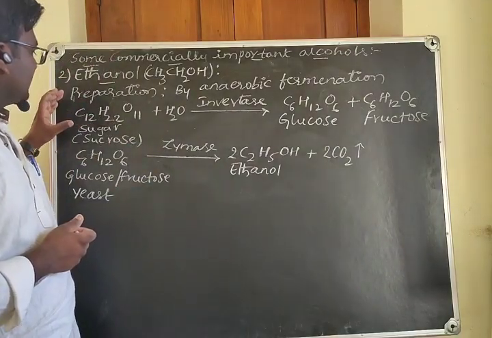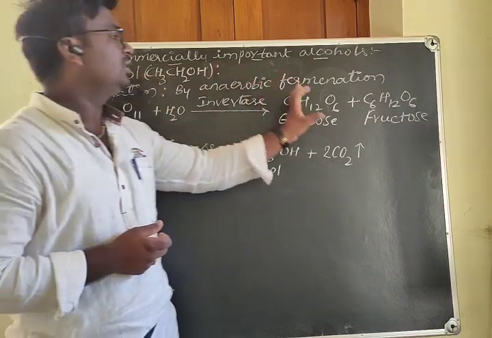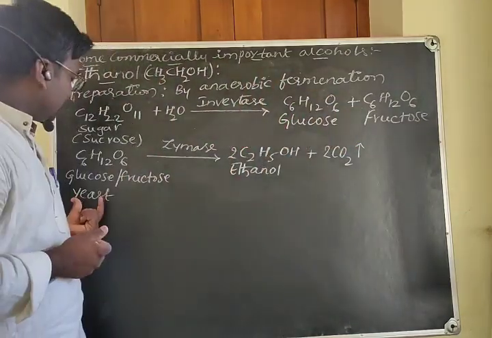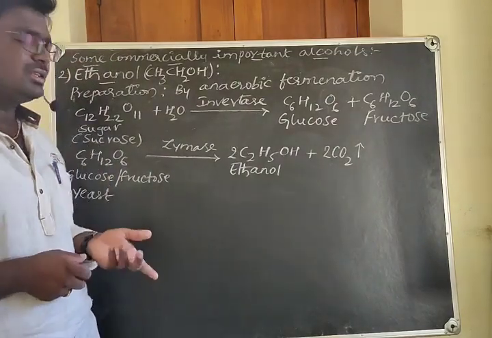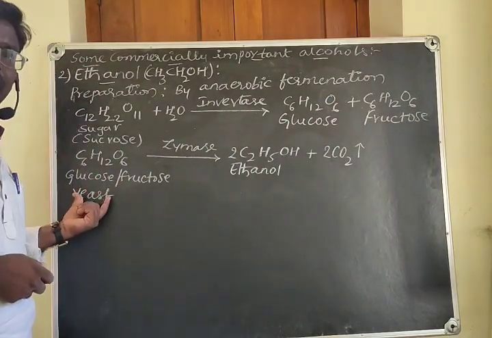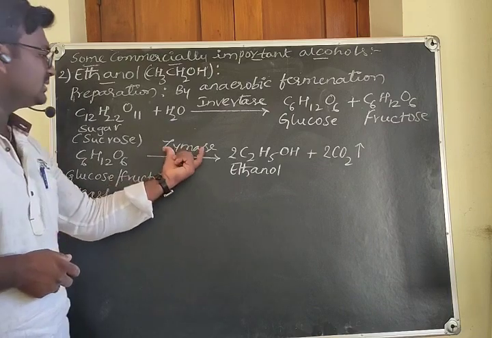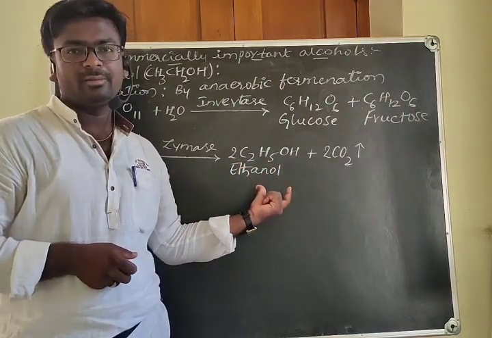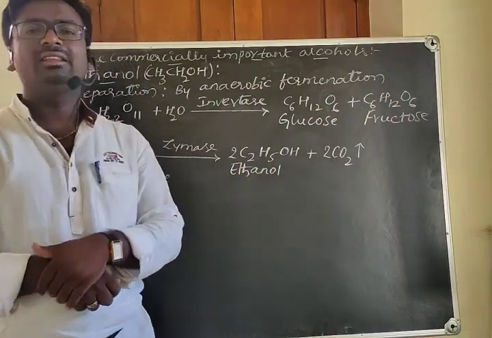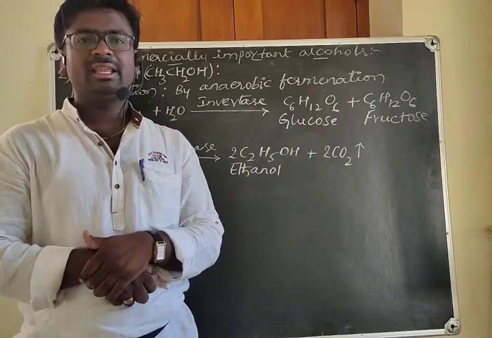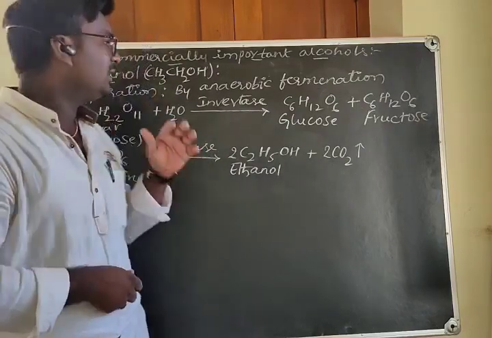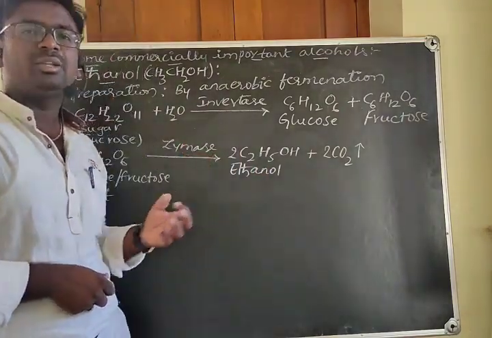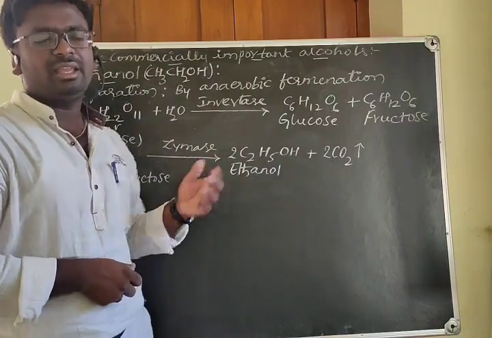Okay, that's why you can see the conversion of the sucrose into glucose with the action of the invertase enzyme, which is present in the yeast. And later, there is also another enzyme in this yeast, that is zymase. It converts the glucose or fructose into the ethanol. Okay, that is why in the wine industries they use grapes and crush them well, so that there is a conversion of the sucrose to the ethanol. This takes place in the absence of air.